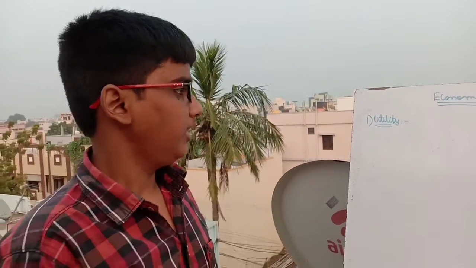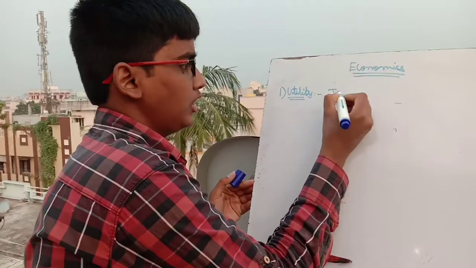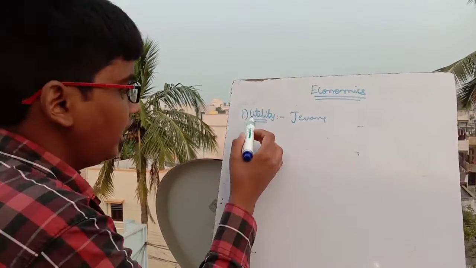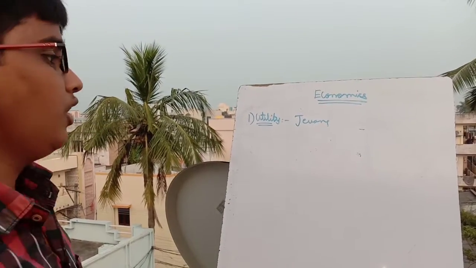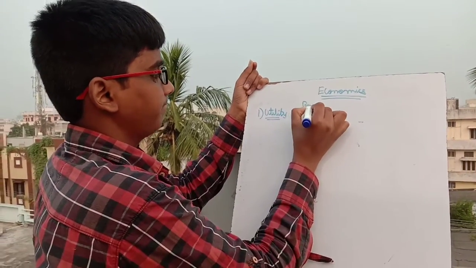So what is utility? The capacity of maximization of the wants of human wants is called utility. For the first time, Mr. Bentham discovered it in human thoughts, and after that, Jevons, an economist, brought the concept of utility to economic thoughts. The first person who brought it was Bentham.